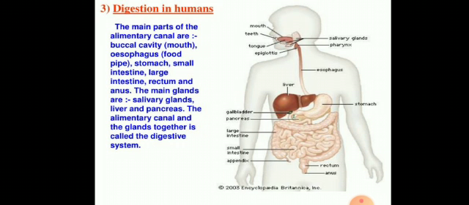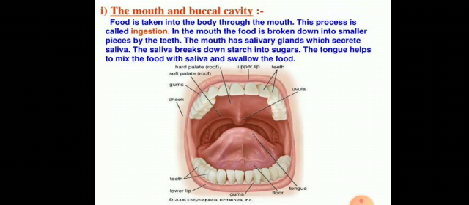And students, when we put food into our mouth, we start breaking it down into smaller pieces with the help of teeth. So students, there are different types of teeth in our mouth, and first is the incisor, which is also known as biting teeth. Canine, it is also known as tearing teeth. Premolar, it is used to chew the food. And finally the molar, which grinds the food into very small particles.